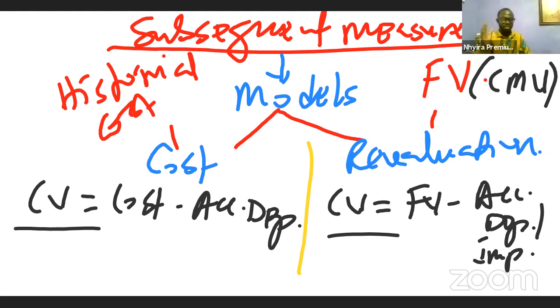Does it make sense? So even though the entity can use either the cost model or the revaluation model, the standard states that at least once a year, the entity must revalue its assets. But this is what you have to understand. It is not all assets that we can determine their fair value, because to be able to use the revaluation model, it means that the asset must have a current market.